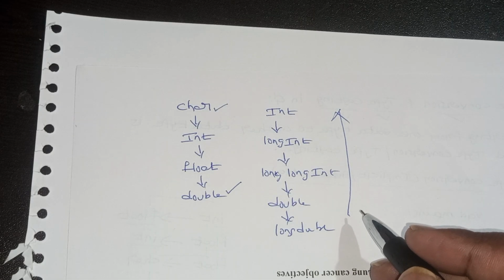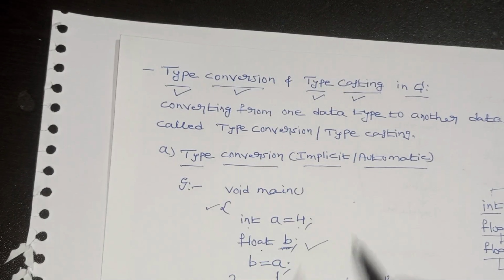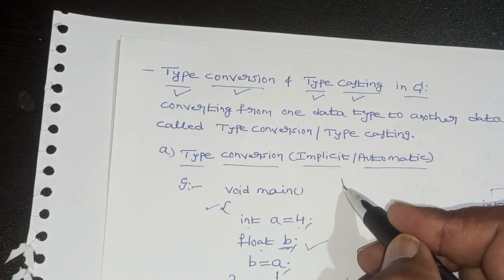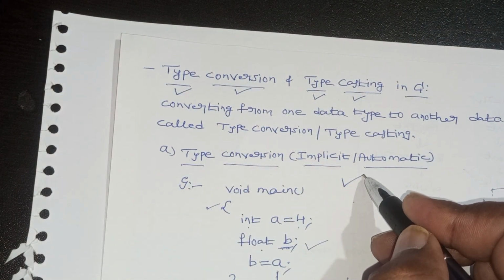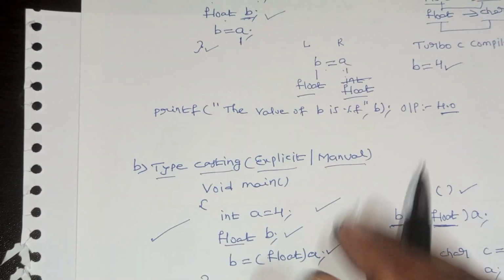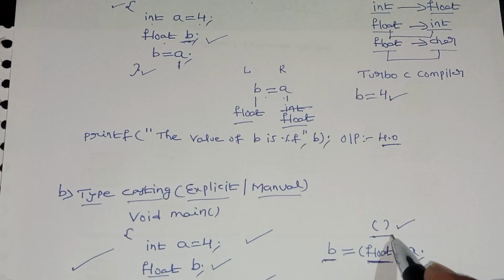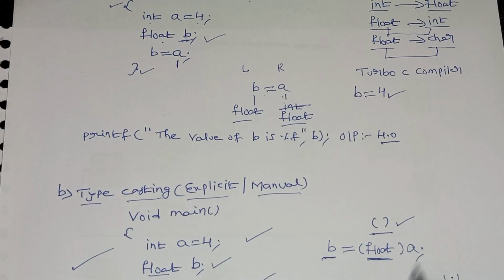So that is about type conversion and typecasting. What is type conversion? Automatically converting from one type to another type is called type conversion. Typecasting means that as a user, we convert from one type to the other type using the casting operator, using two braces. In the next video I will take practical examples.